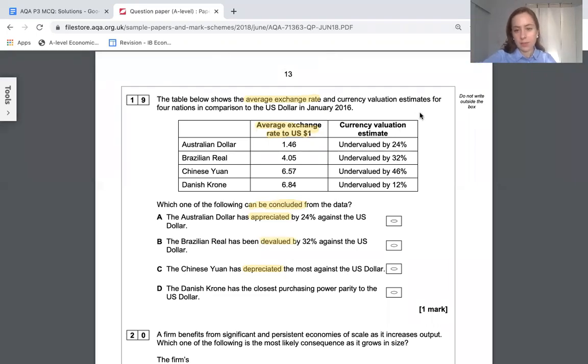This column seems quite tempting at first glance, but that's just an estimate. That's what somebody else has predicted the value of these currencies should be. It's not actually the price. So that's another reason why we can't know if it's appreciated or devalued or anything. This is an estimate. This isn't actually the price. So we're left with D as the answer.